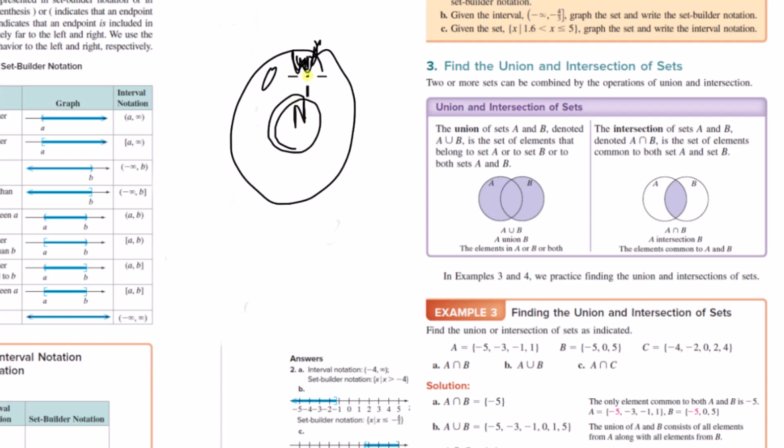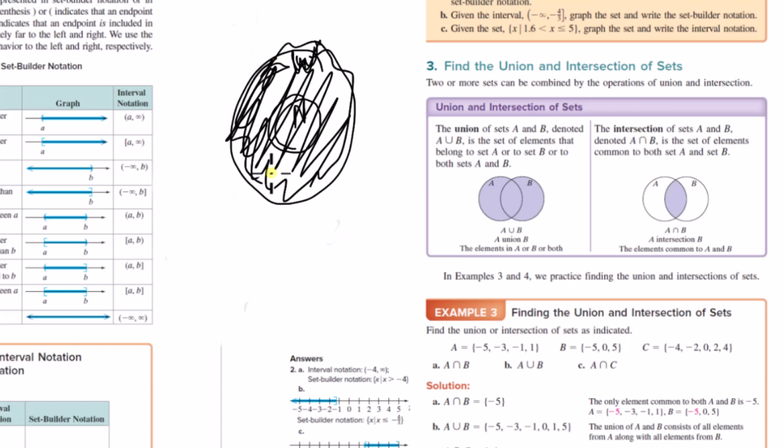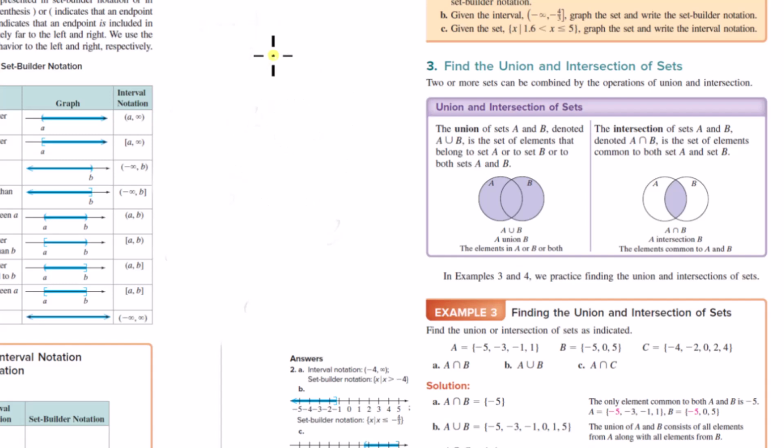So when you take the union of these two, but take out the duplicates, what are we left with? I just shaded in the whole numbers. You see? So the set of natural numbers in union with the set of whole numbers would be just the set of whole numbers.